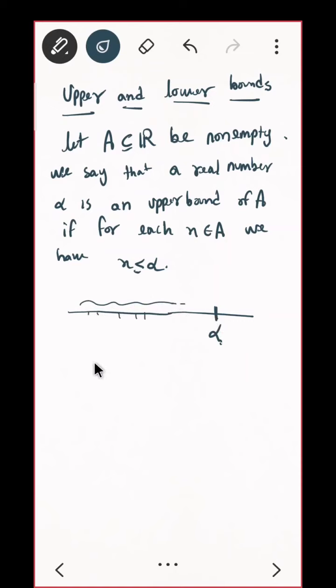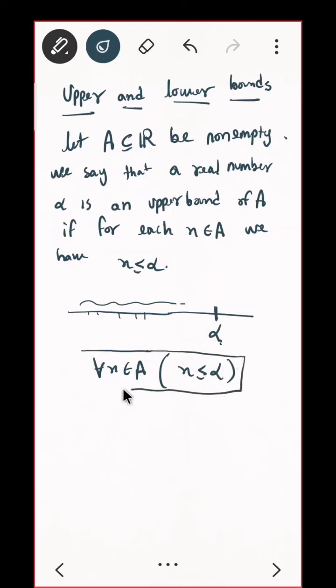For all x belonging to A, the condition is x is less than or equal to alpha. This is how we used to write a logical statement. So this will be the definition. Is the definition clear, everyone?